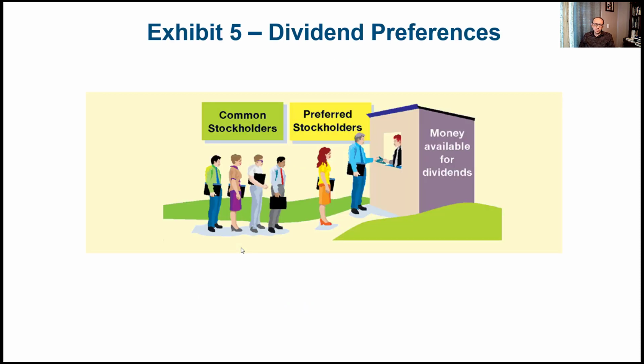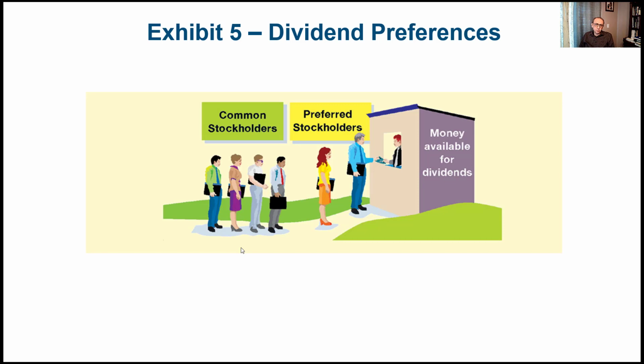So common stock and preferred stock have a different order whenever they take their dividends and their preferences. As the name implies, preferred stockholders have preference. So whenever there is a distribution of dividends, usually preferred stockholders would receive their dividends before the common stockholders.